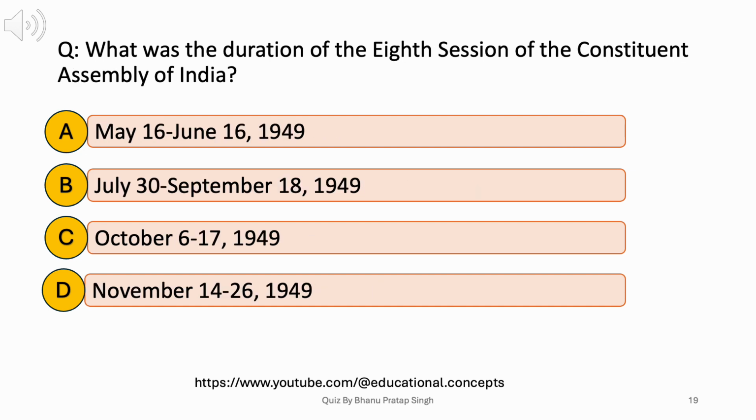What was the duration of the 8th session of the Constituent Assembly of India? A. May 16 to June 16, 1949. B. July 30 to September 18, 1949. C. October 6 to 17, 1949. D. November 14 to 26, 1949. Answer. A. May 16 to June 16, 1949.